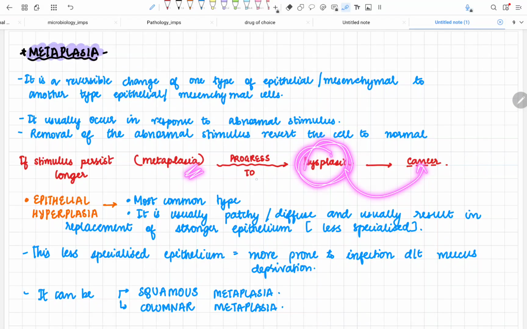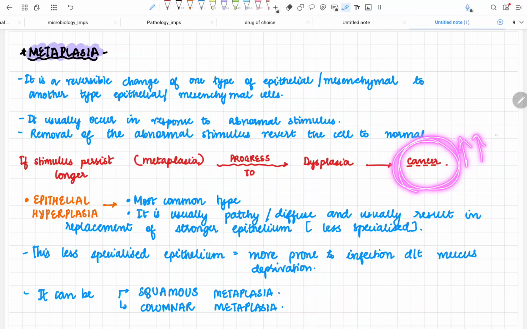So metaplasia and hyperplasia are very fertile soil for cancer to grow. If the cell has gone to the stage of hyperplasia and metaplasia, it is very important that the cells come back to normal, because it will damage the cell and the chances of cancer will increase.